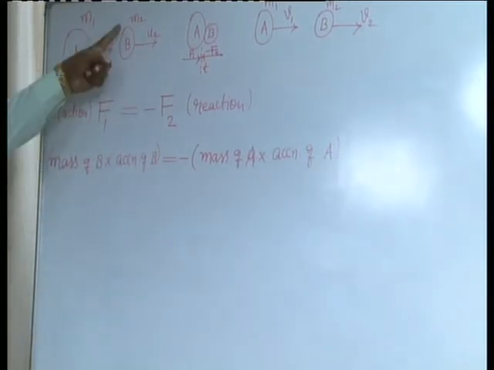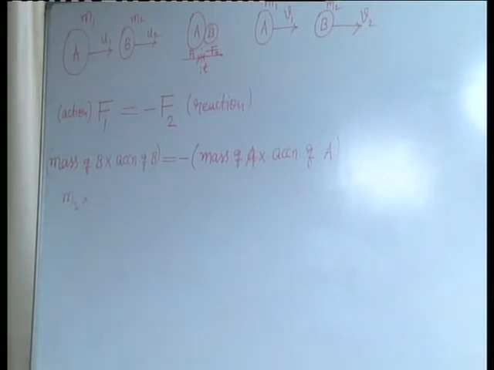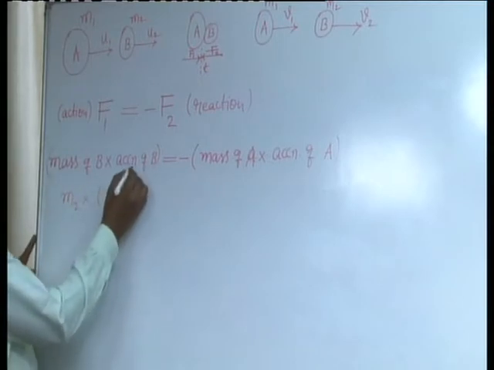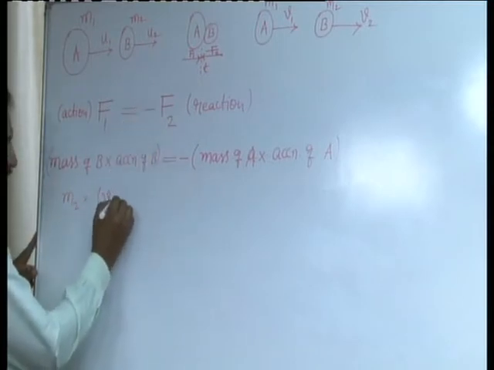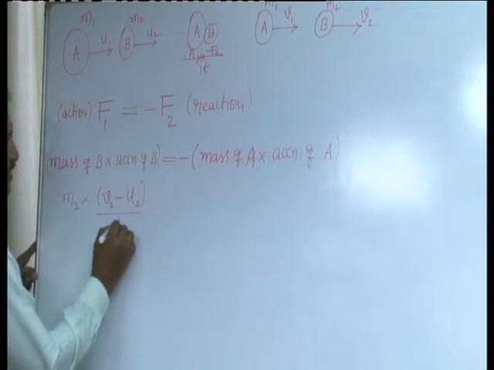What is the mass of B? It is m2. Then what is the acceleration? We don't know the acceleration of B, it is not specified, but we know the final velocity and the initial velocity of B, and the span of time required for this change. Acceleration is in general the rate of change of velocity, that is, change in velocity divided by the time taken. Change in velocity means final velocity of B, v2, minus initial velocity of B, u2. The time taken for this process is t.